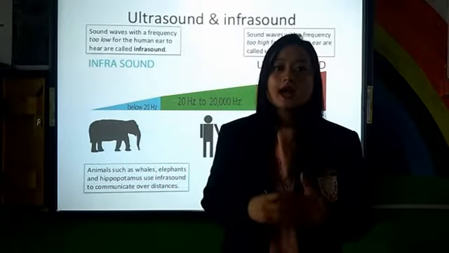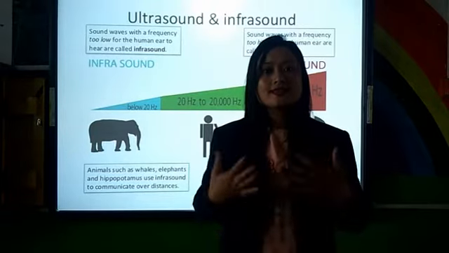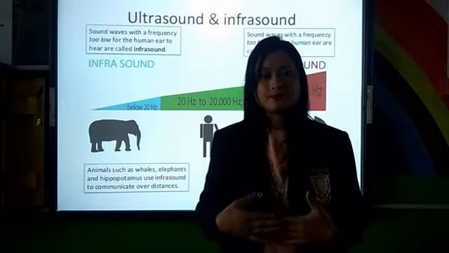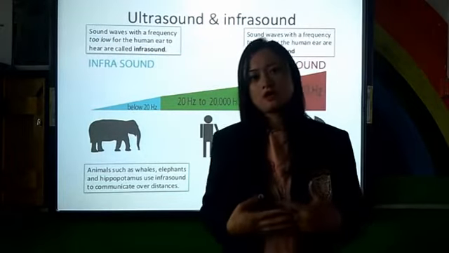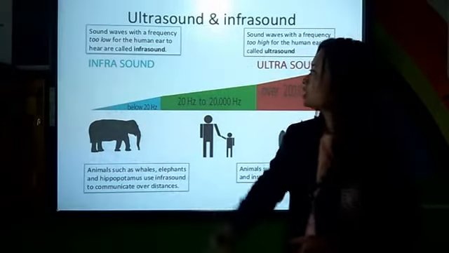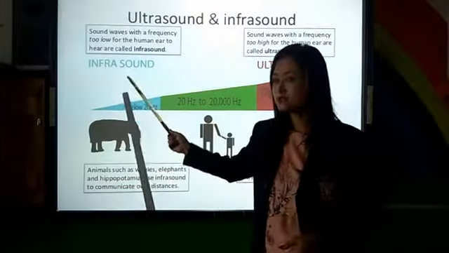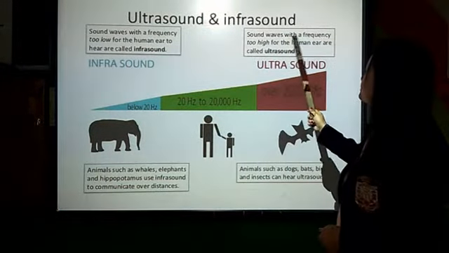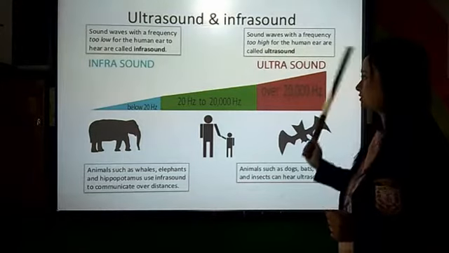Sounds which produce frequency less than 20 Hz are called infrasound or infrasonic sounds. Sounds with a frequency too low for the human ear to hear are called infrasound, and sound waves with a frequency too high for the human ear are called ultrasound.